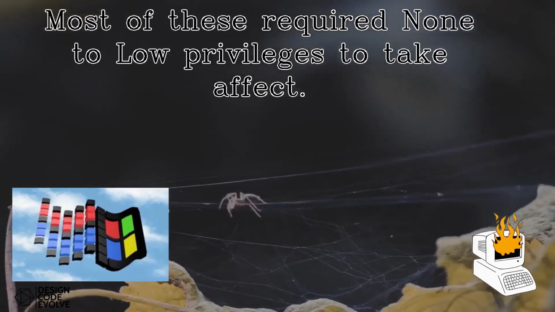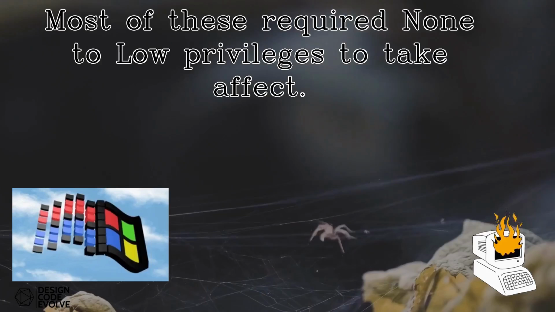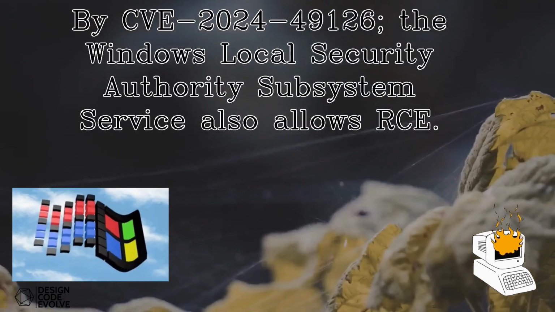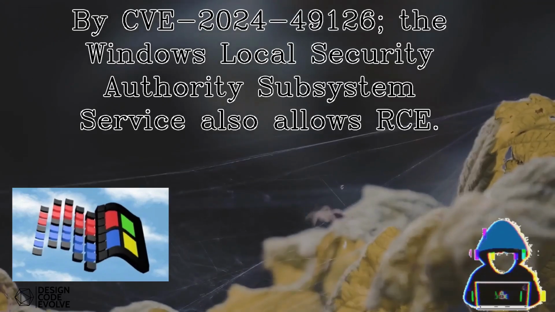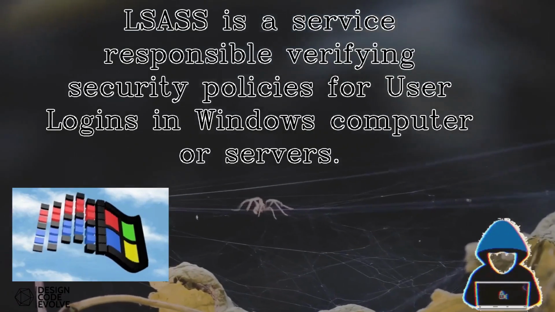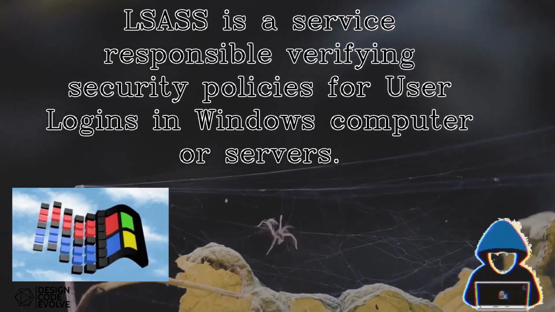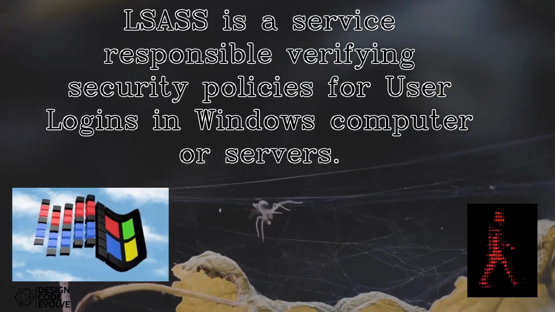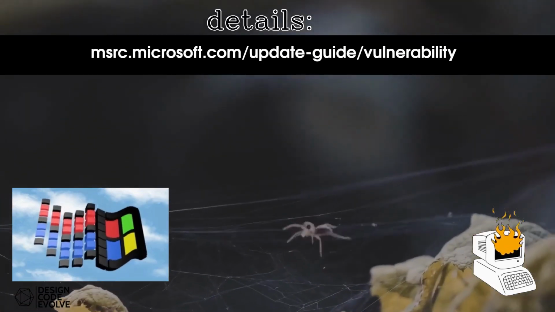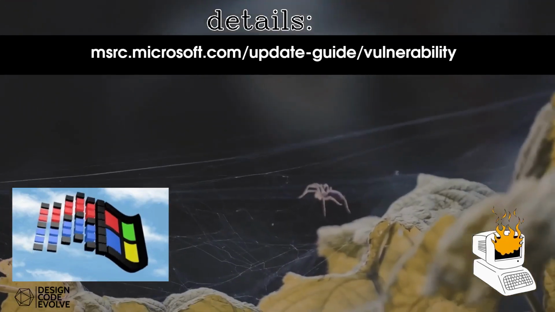Most of these required none to low privileges to take effect. By CVE 2024-49126, the Windows Local Security Authority Subsystem service also allows RCE. LSASS is a service responsible for verifying security policies for user logins in Windows computers or servers. More details can be accessed at the Microsoft.com update guide.